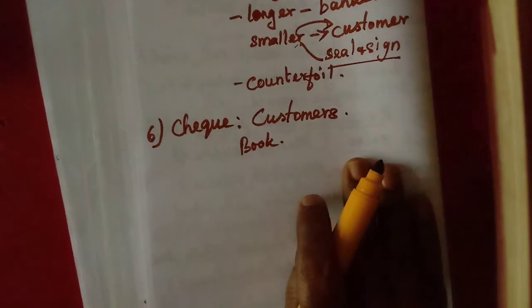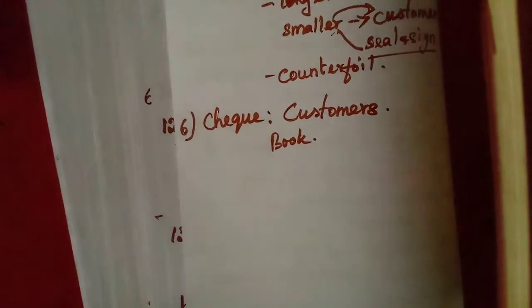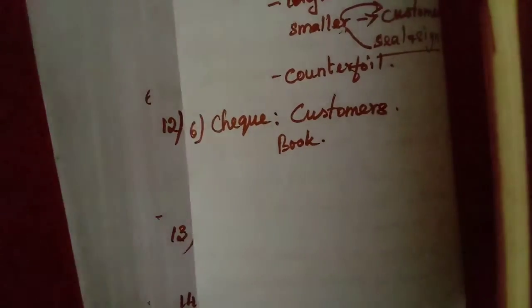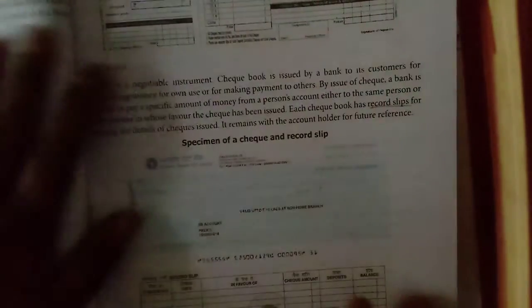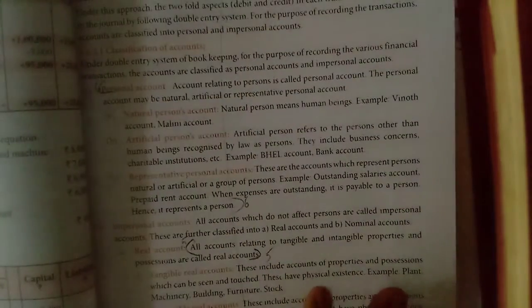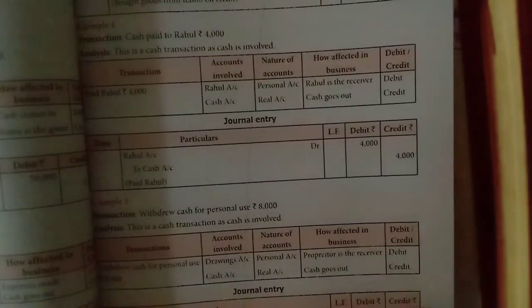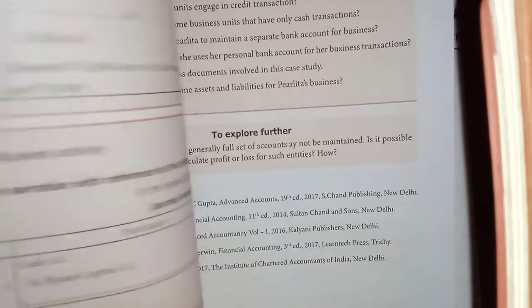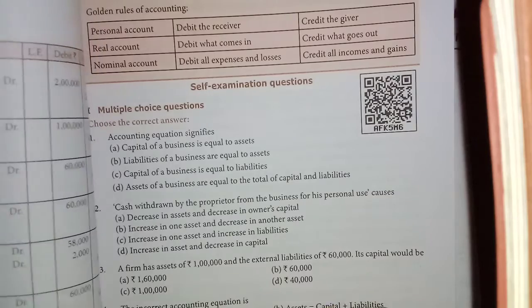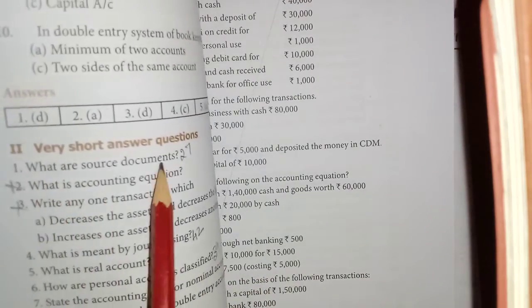These are source documents. There is one question: what are source documents? I will show you.